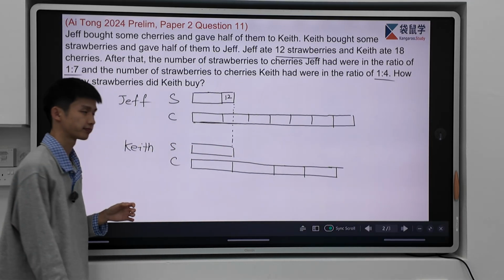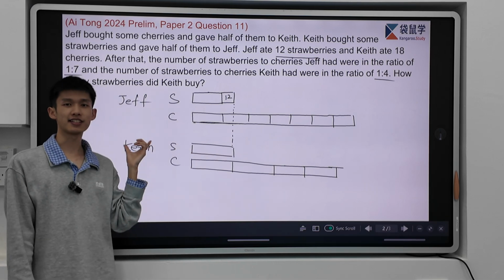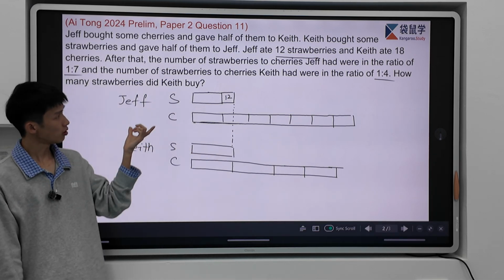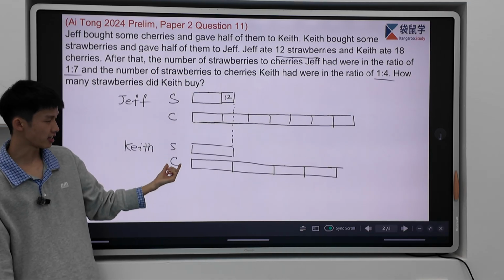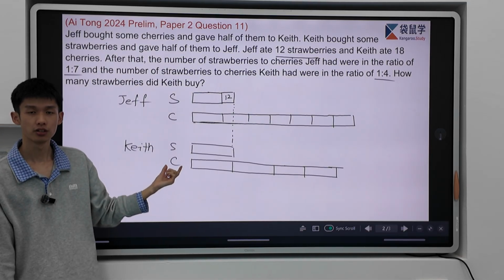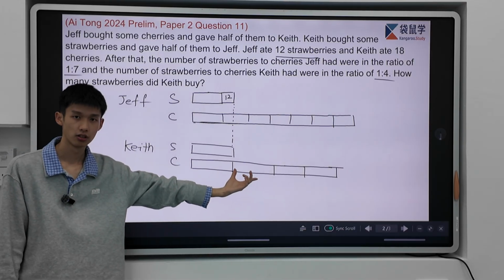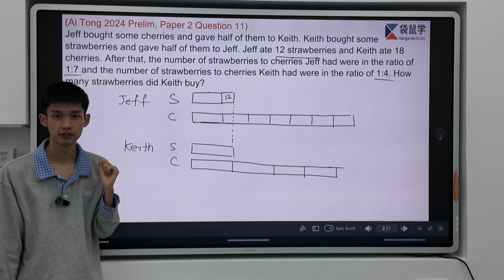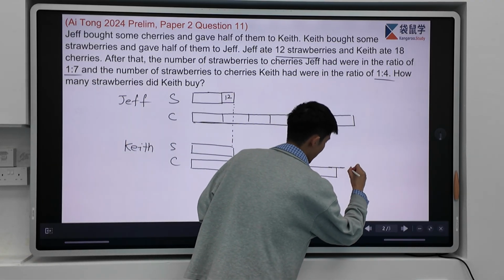4 units. But afterwards, the strawberries of Kiss doesn't change. Kiss only eats 18 cherries. So the cherries, is it the original ones? No, it's not, because he ate 18 to get this length. So what should we do to find the original? Yes, we also add 18.